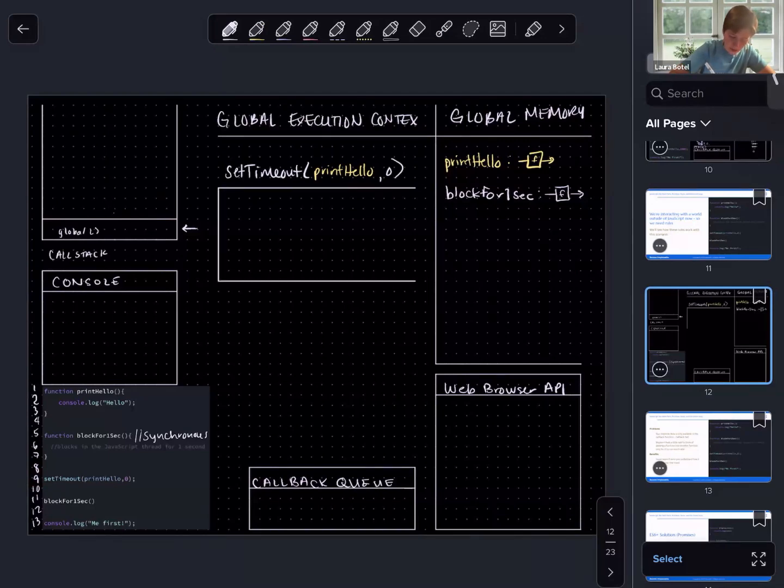Okay, we did not define setTimeout. It comes to us built in. It's available via the browser. So we aren't going to go through the details of how this is executing, but we will do the things that we normally do when we open up an execution context. We'll make sure that we've pushed this to the call stack.